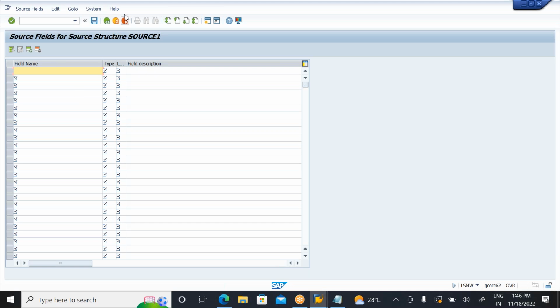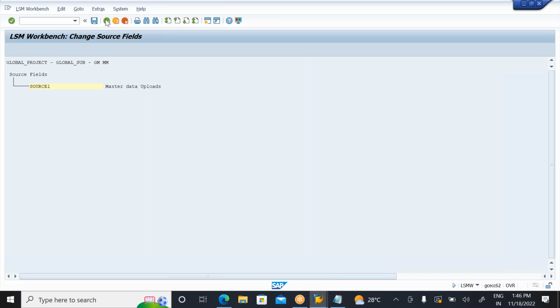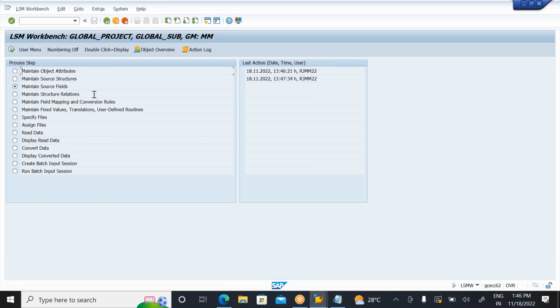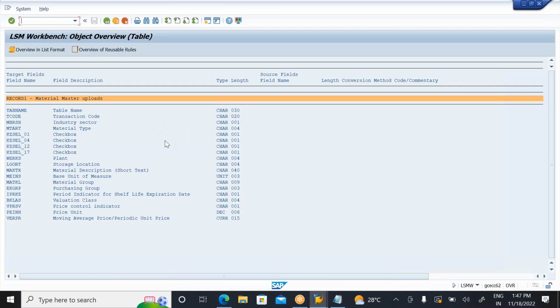So now when you come to the third step here, please understand more carefully. Also later you can go to the record. So in this case, when I reach the third step here, again you need to go to the first step. Click on object overview. So once you reach the third step, again I need to go to the first step. Click on object overview. So here click on table. Now you will get this. See here.